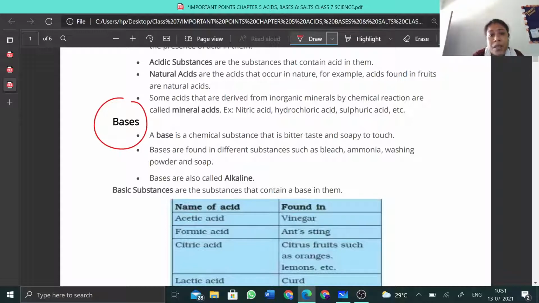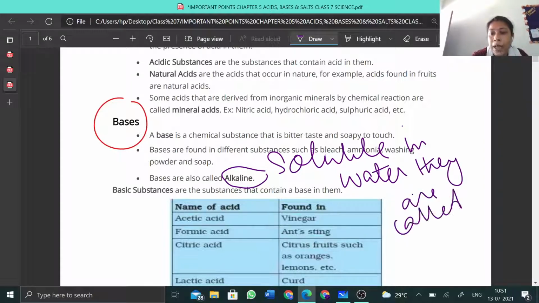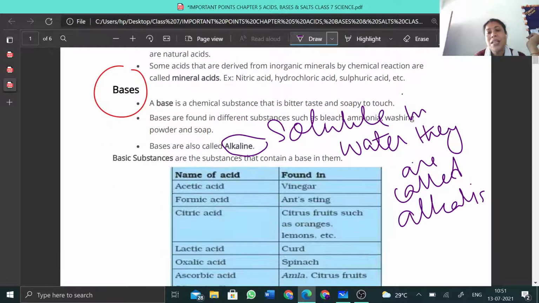There are some strong bases, and some of the bases are soluble in water, they are called alkalis. Can you see here? I have written alkalis, so you have to write it down, that all the bases that are soluble in water are called alkalis. Okay, so soluble bases are known as alkalis. Basic substances are the substances that contain bases in them.